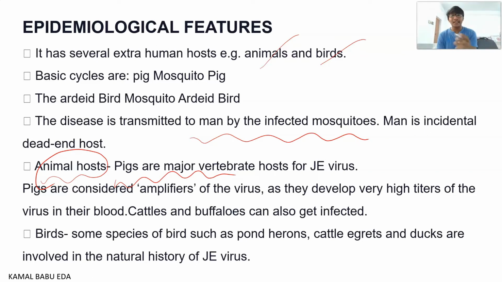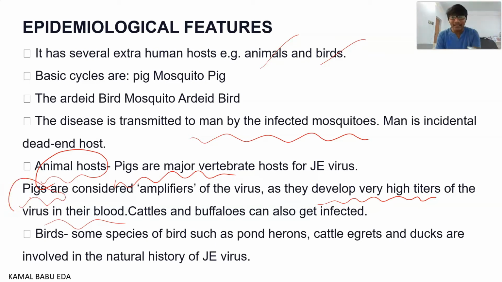Pigs are considered the amplifiers of the disease. Why? Because the Japanese encephalitis virus can grow in higher titers in the blood of pigs compared to human beings or any other animals. That is why pigs are considered amplifiers. They develop very high titers of the virus in their blood.